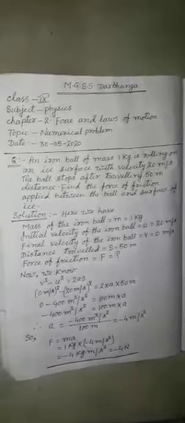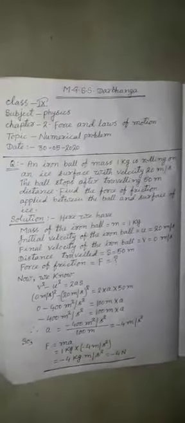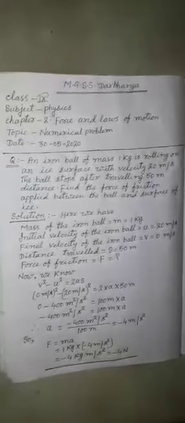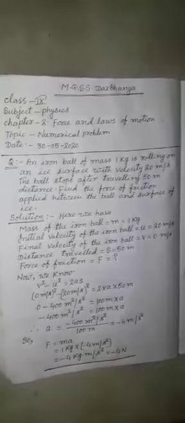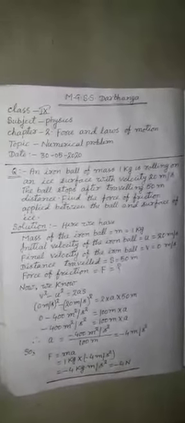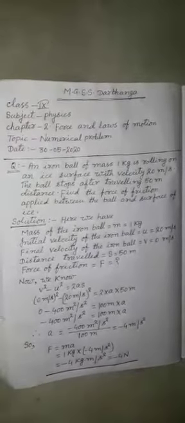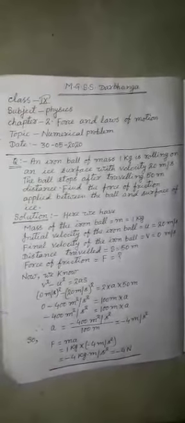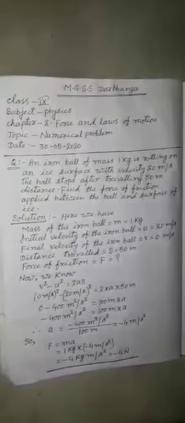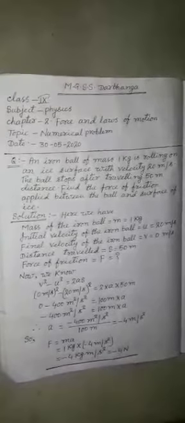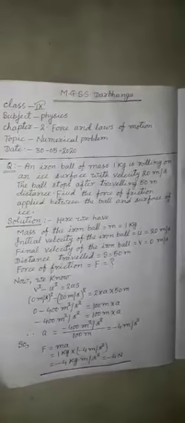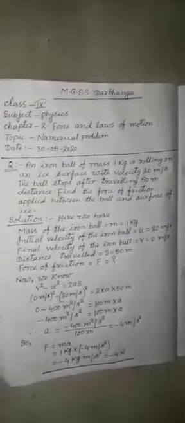So minus 400 meter square per second square is equal to 100 meter into a. Therefore, a is equal to minus 400 meter square per second square divided by 100 meter. It is equal to minus 4 meter per second square.